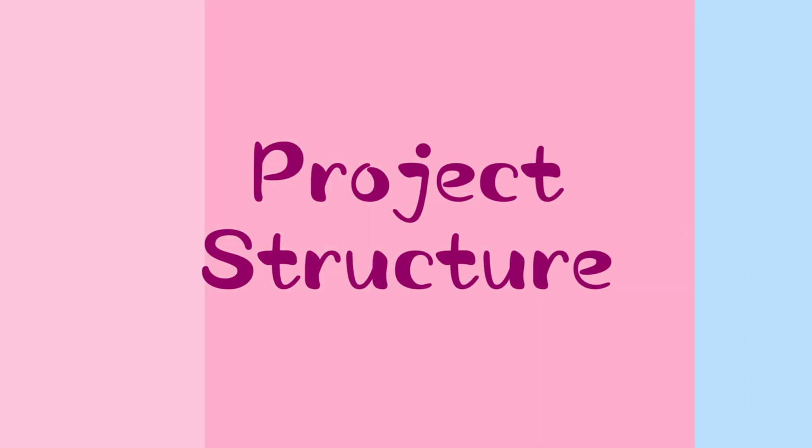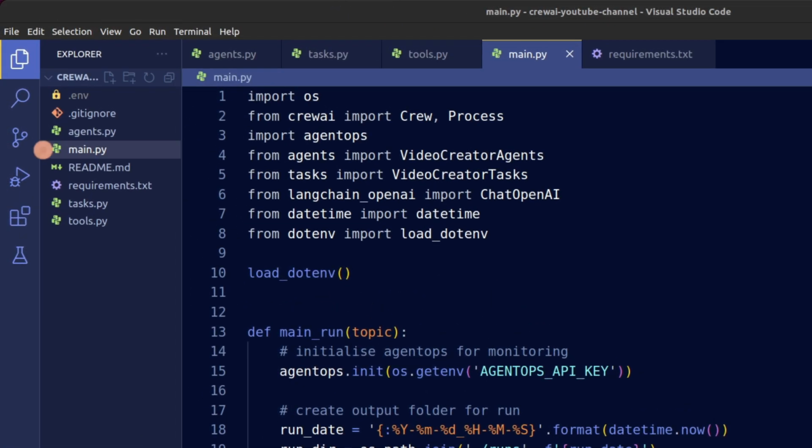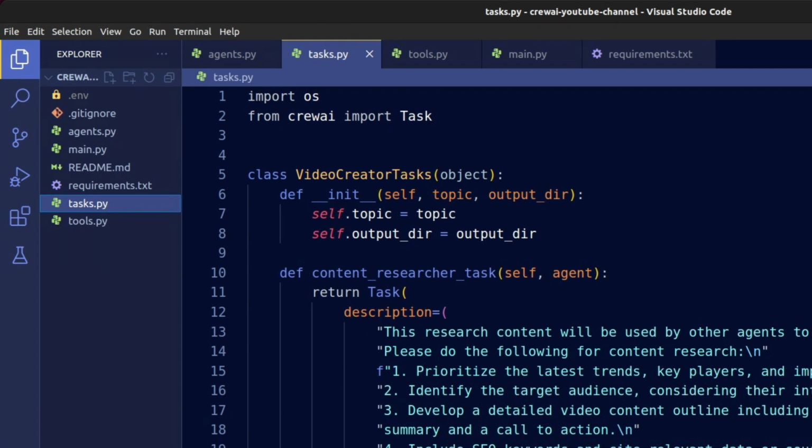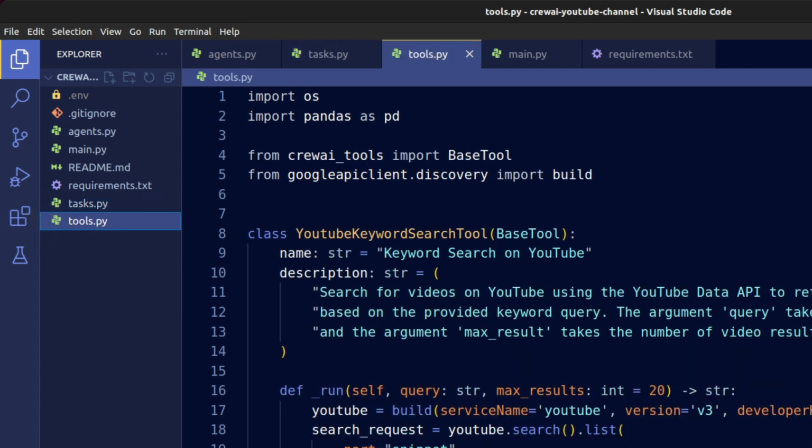Alright, let's look at the project structure, which is pretty simple and intuitive. Within the project folder, we have main.py, which is a file that runs our main CrewAI setup. Next, we have the agents.py file, which defines all the agents at work within our AI system. Then we have the tasks.py file. Here we specify the tasks that our agents will execute. This is where we clarify what exactly each agent needs to do in order to achieve our goal. And last but not least, we have tools.py. This file contains all custom tools we defined for the agents to use if necessary.